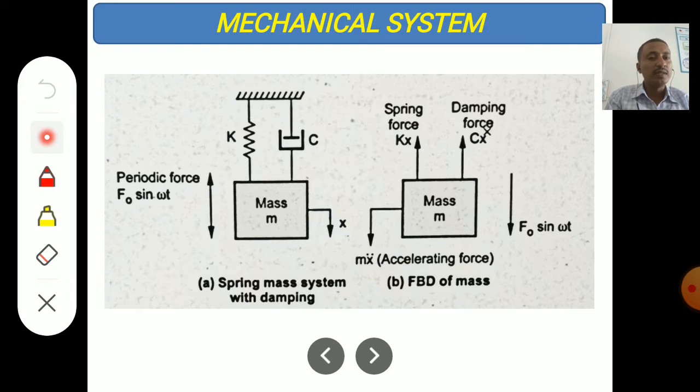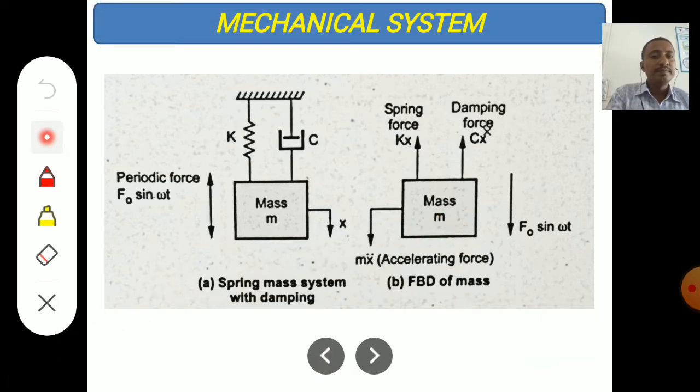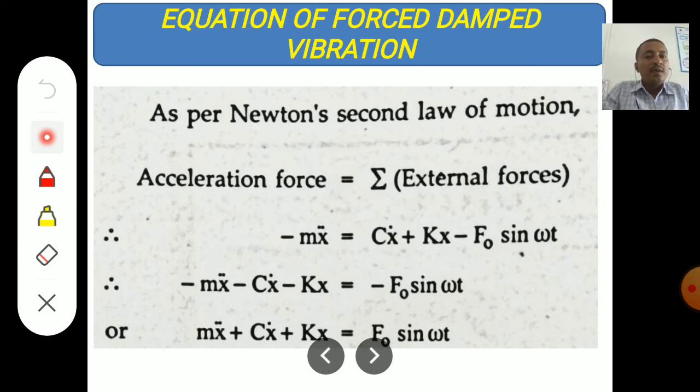Now look, according to Newton's second law, the accelerating force is equal to the external forces.